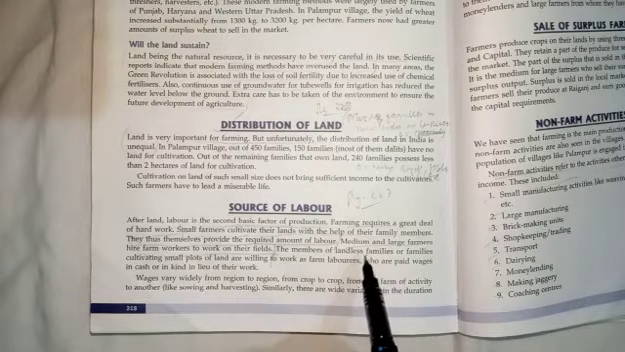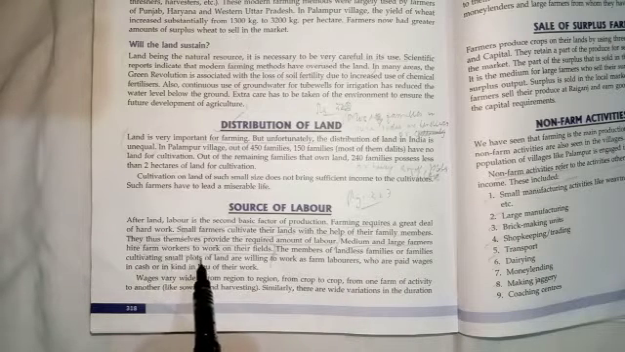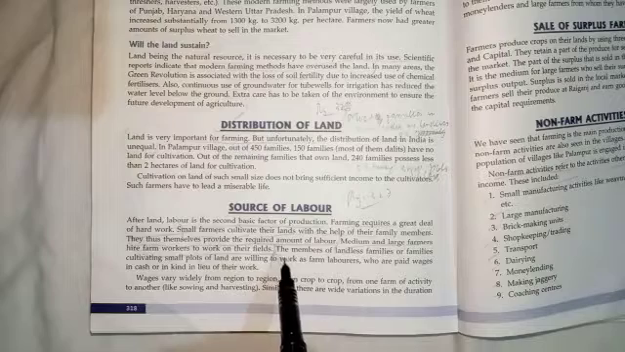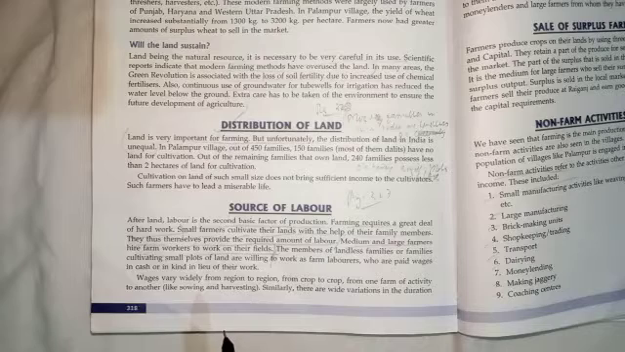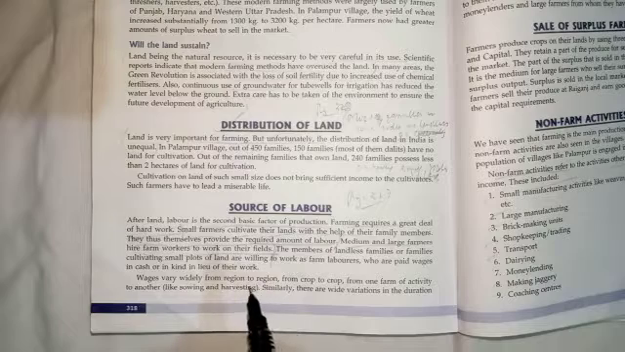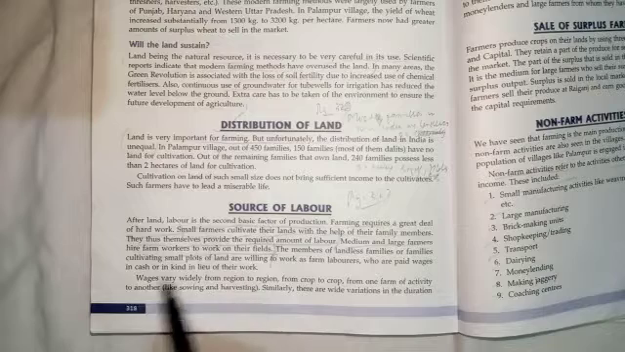Second, you can observe that medium and large farmers hire farm workers to work on their fields. So they hire other workers as a source of labor, but only medium and large farmers can afford this. And next, you must understand that farm laborers who work on the farm are paid in cash or in kind in lieu of their work. Either they are paid in cash or in kind, some other commodity is provided as their income.